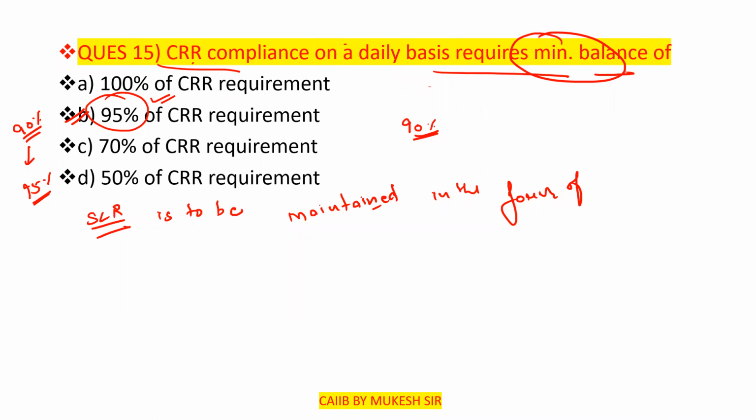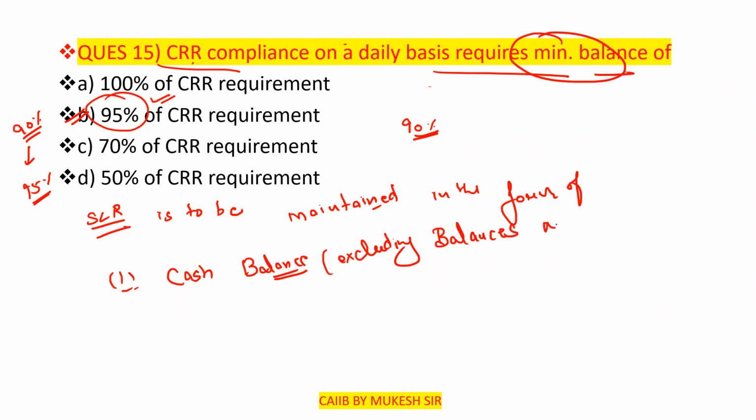So the first one is cash balances, and among those cash balances we have to exclude balances maintained for CRR. Second one is gold.